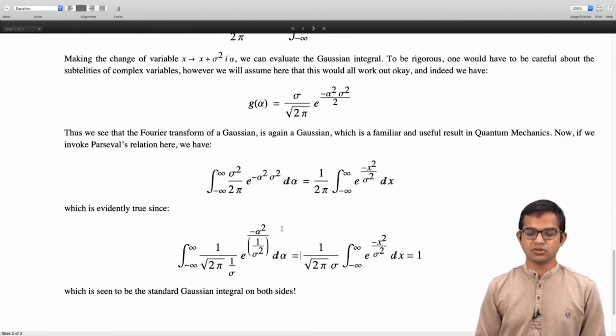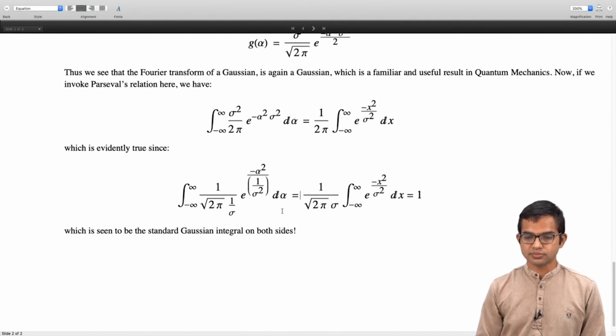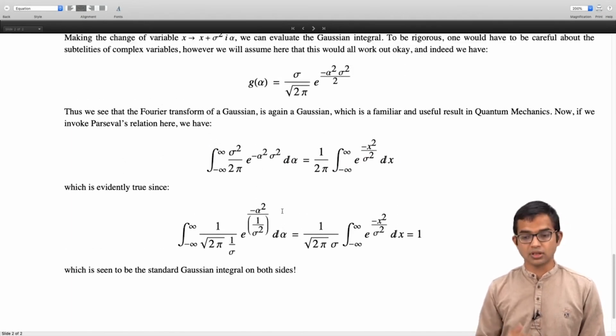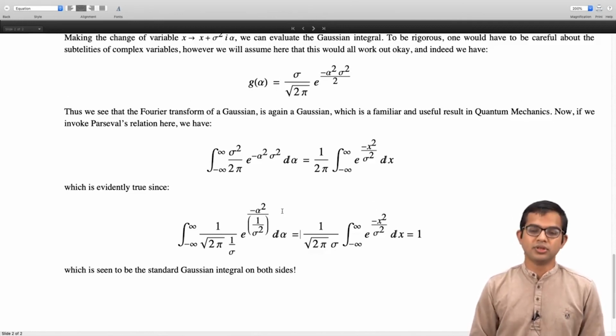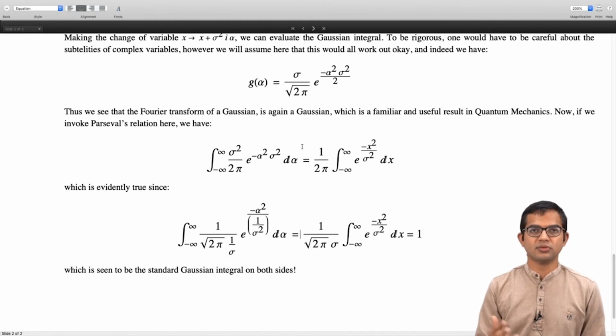So in quantum mechanics you might have encountered Fourier transforms of this kind. The Gaussian integral particularly is of very great importance. There the physical interpretation has to do with wave function conservation, right? It doesn't matter in which basis you expand your wave function. If you sum over all the probabilities of it being in all possible eigenvalues corresponding to that operator, then it has to add up to 1, right? So that's one way of thinking about this if you're looking at it from the point of view of quantum mechanics.